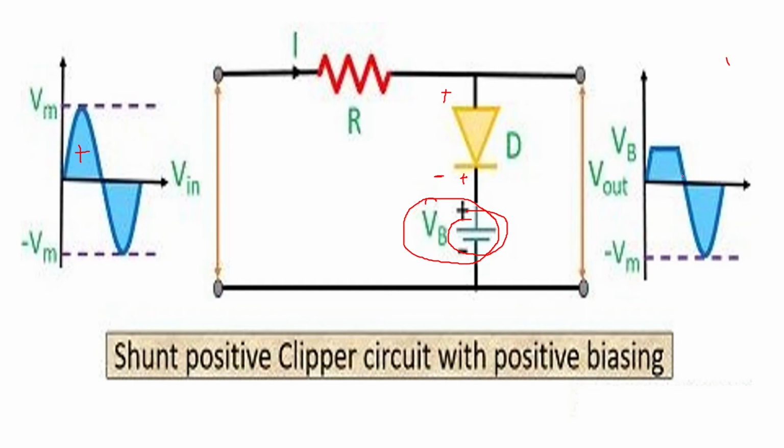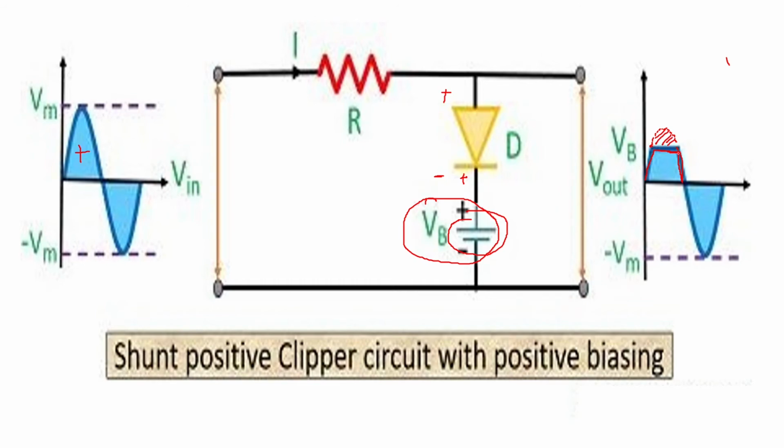Till then, while the diode is reverse biased, you will get this voltage here. Afterwards, when the voltage reaches VB, which is equal to the cathode voltage, the diode conducts and this part of the waveform is chopped off.